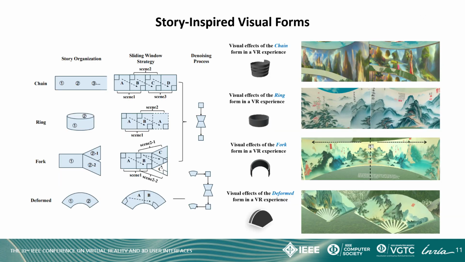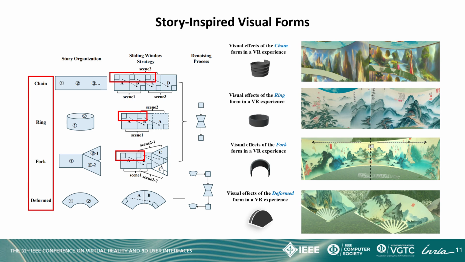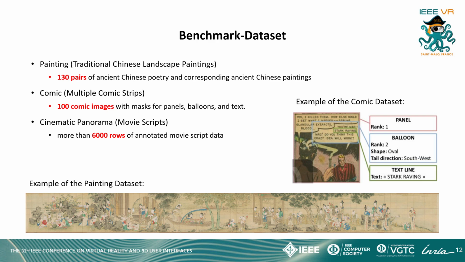We also propose a series of story-inspired visual forms that integrate scroll images and narrative structures to achieve storytelling effects. We use multiple sliding windows to denoise over the entire image, enhancing continuity between different regions. We include 4 example ways to extend and expand the sliding window strategy to represent different story organizations. Finally, we establish the first benchmark for scroll image generation for visual storytelling, including mediums like paintings, comics, and cinematic panoramas, with customized metrics for systematic evaluation.